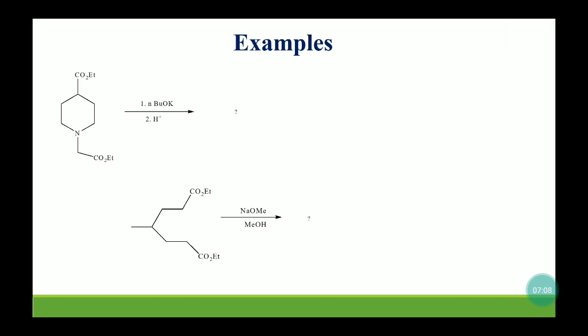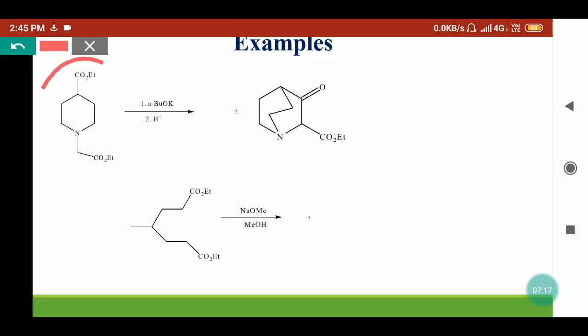Now we will take some more examples. Here we have taken a dibasic ester, and this dibasic ester is treated with the base followed by acidic media. So what will happen? It will form the 6-membered ring, because these ester groups are present as a 1,7-diester. So these are forming a 6-membered keto ester.